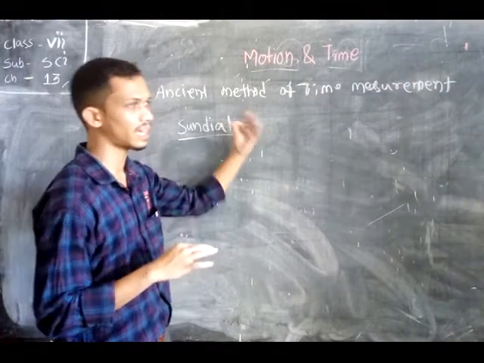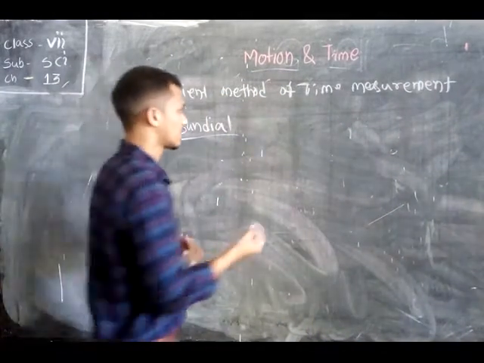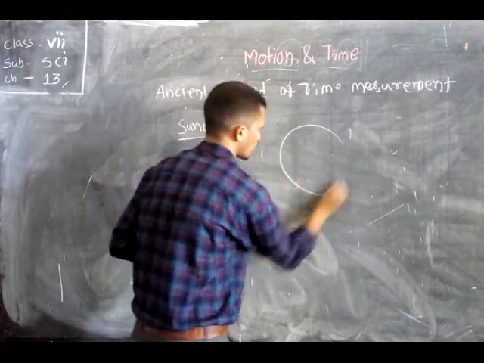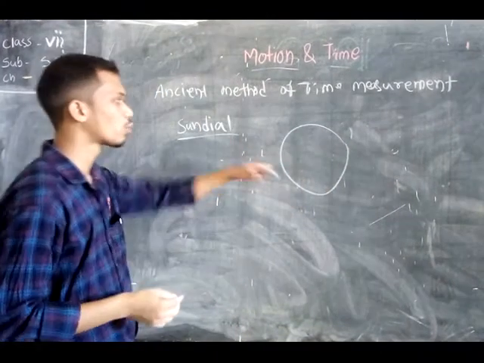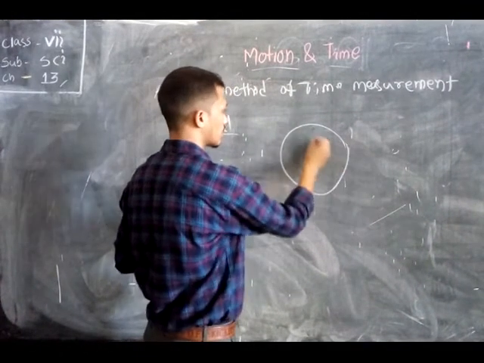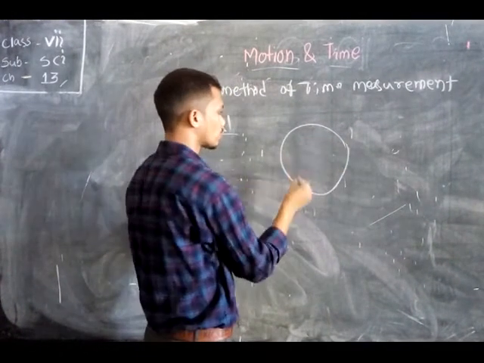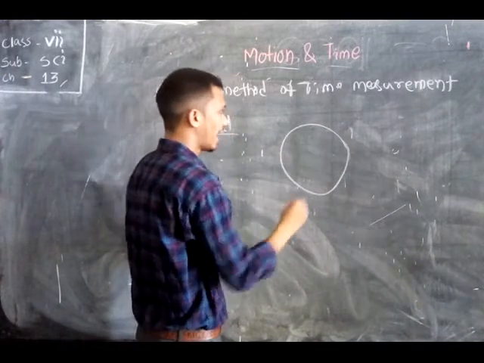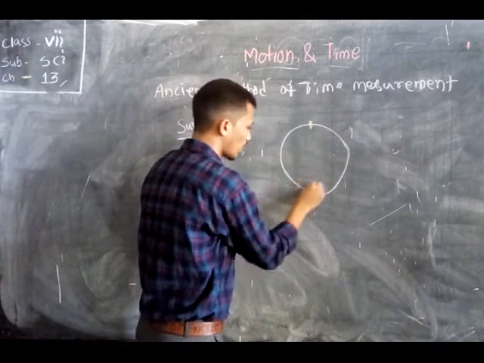You may try to make a sundial yourself. Take the broken pieces of the plate of your analog clock. In your cardboard, take a circular paper and divide it into 12 sections.